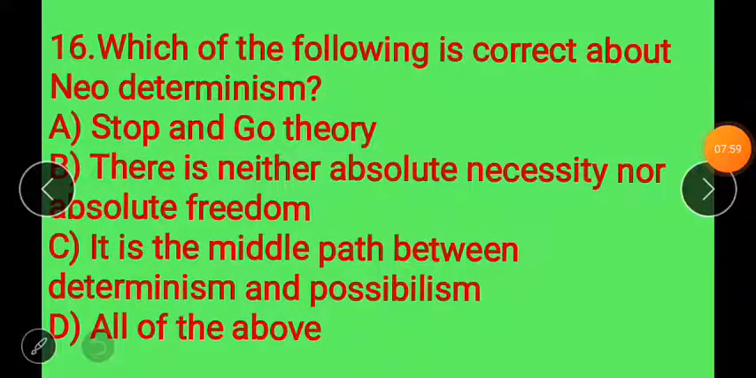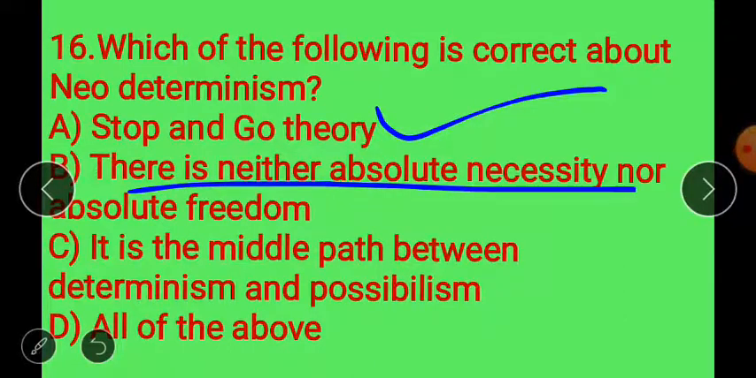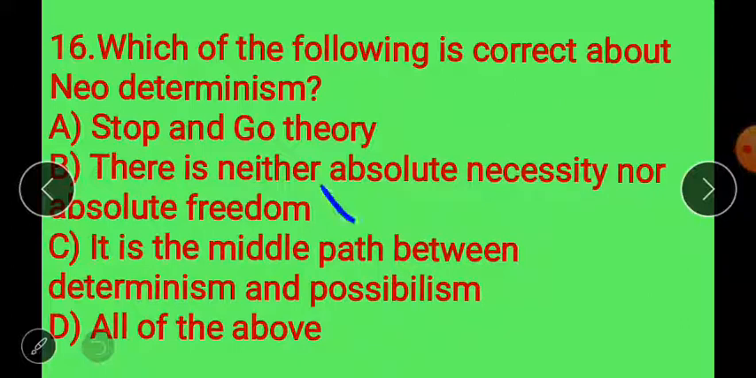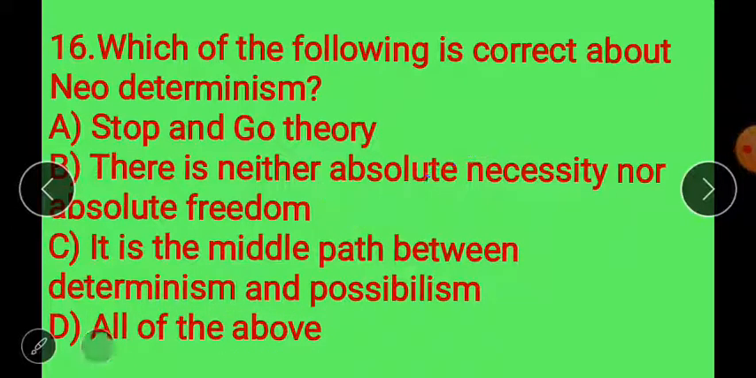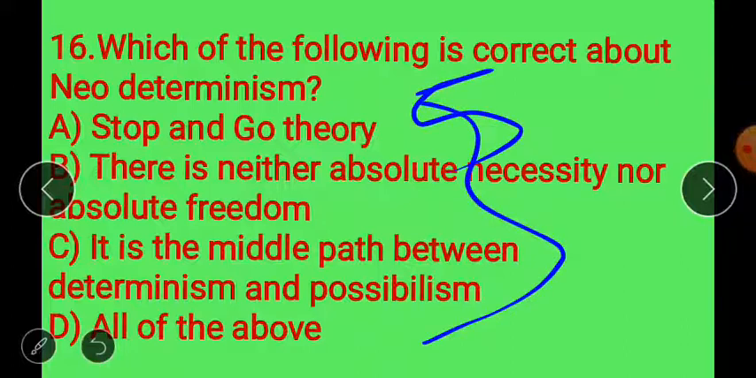Question number 16. Which of the following is correct about neo-determinism? It is also known as stop and go theory, so it is correct. There is neither absolute necessity nor absolute freedom, so it is also correct. It is the middle path between determinism and possibilism, it is also correct. So all of the above is correct. If a 5-mark question comes, then you can write these points.